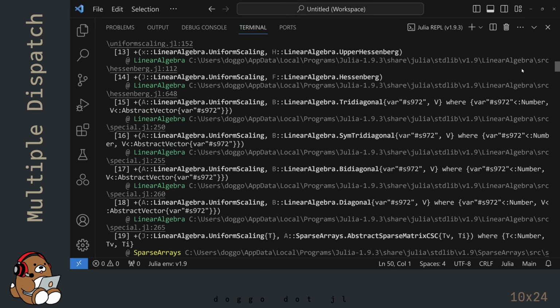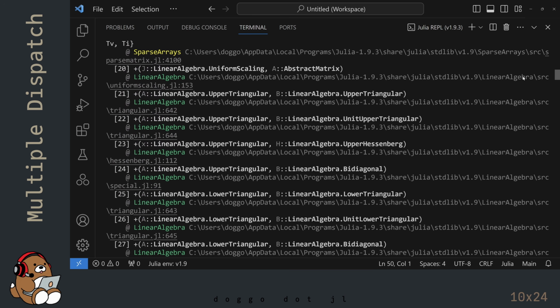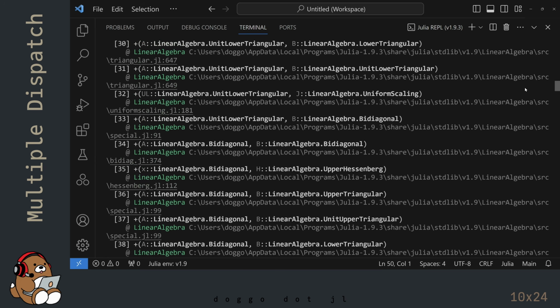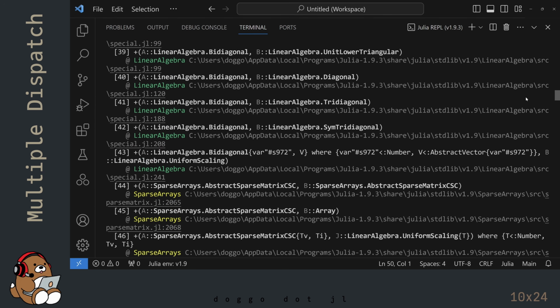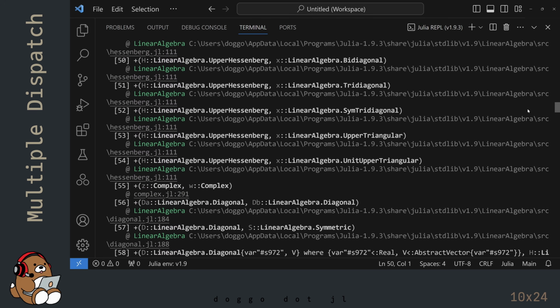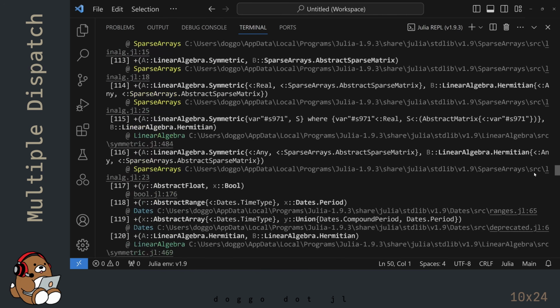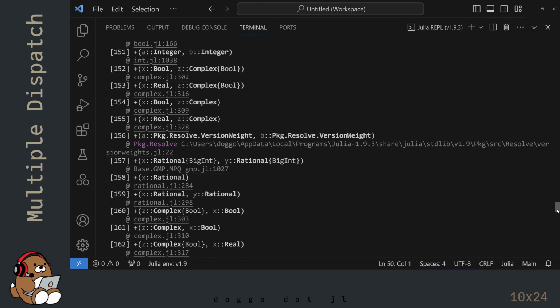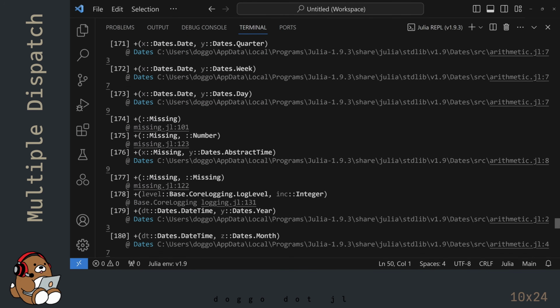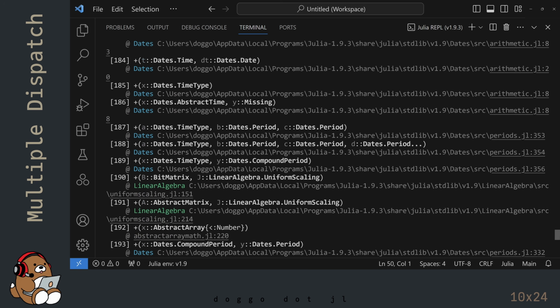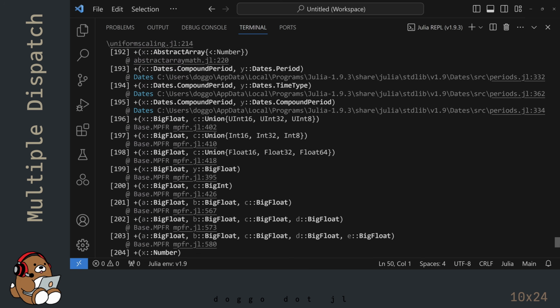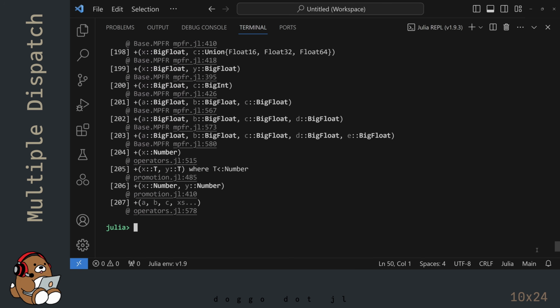Because someone has already done this work, this is why you were able to create the myAdd function in the last chapter without having to declare any data types in the function definition. The myAdd function from the last chapter is an example of a generic function with 1 method that can take arguments of any data type. Based on the data types of the arguments, Julia will use multiple dispatch to figure out which of the 207 methods to call for the addition operator.